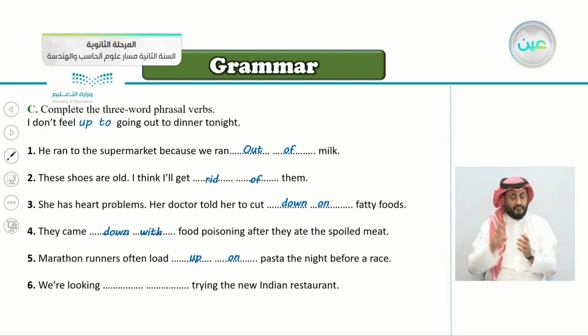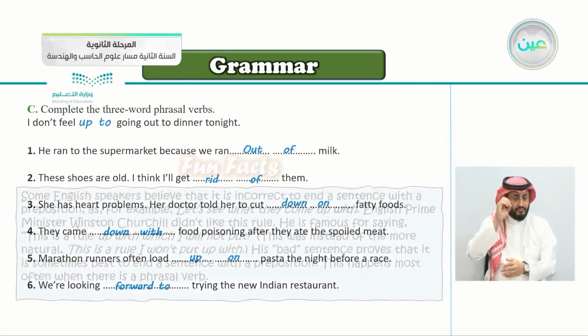Number six, we're looking forward to trying the new Indian restaurant. Looking forward is when you want to try something in the future and you're excited about it. Very good, looking forward to trying the new Indian restaurant.